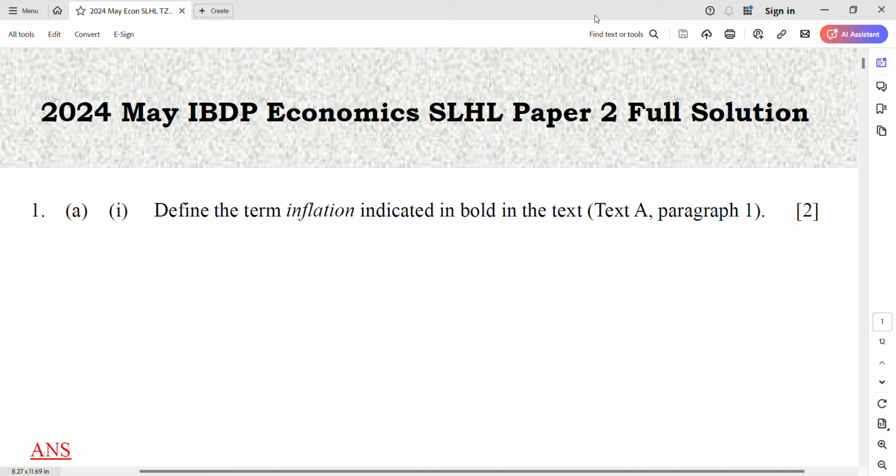Today we are on Economics SL/HL Paper 2. I do it the same way as Paper 1: I type, I draw all the things. I hope I can make my presentation more clear.